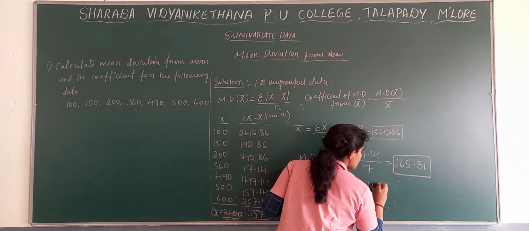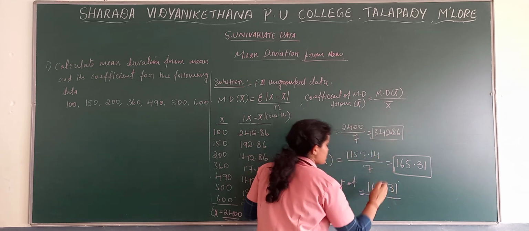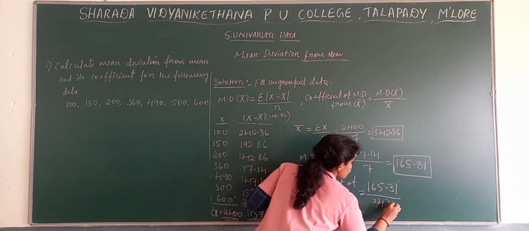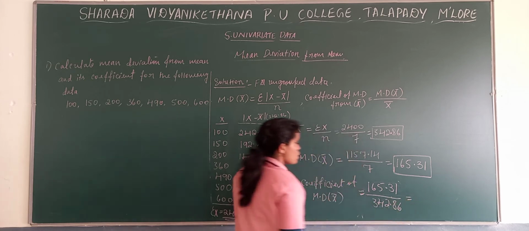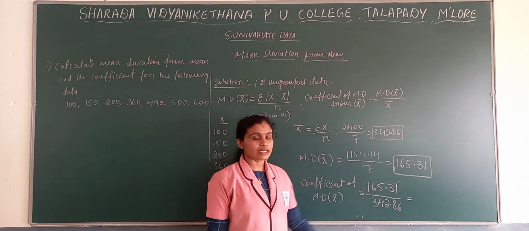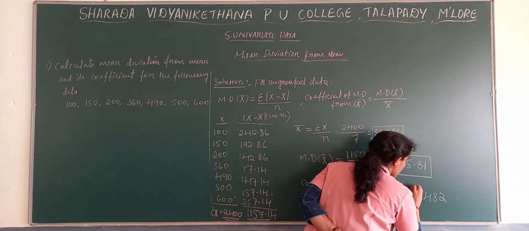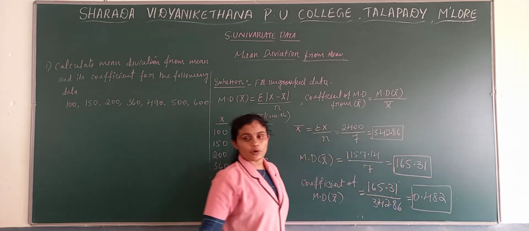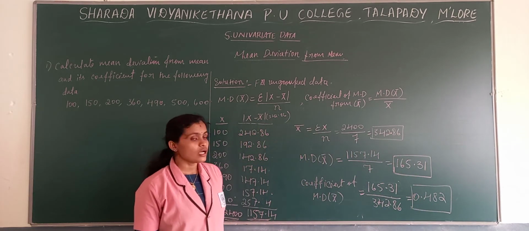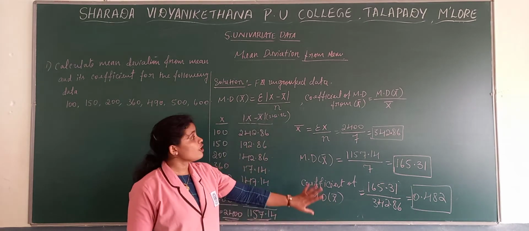That is 165.31 divided by mean, that is 342.86. We get the value as 0.482. So this is the value of the coefficient of mean deviation from mean.